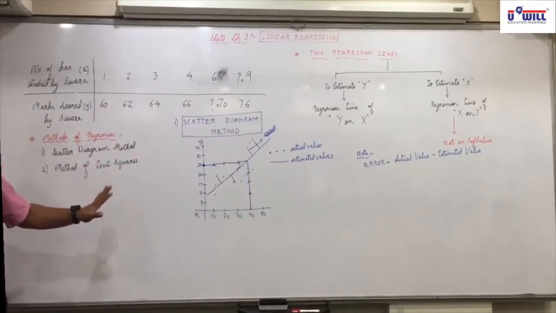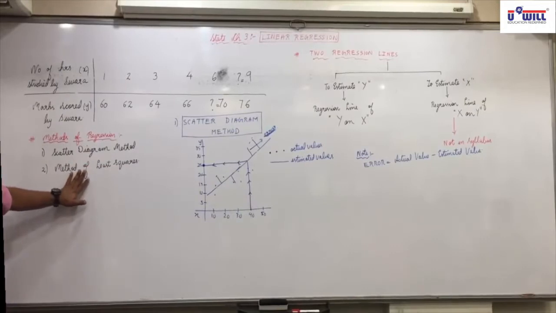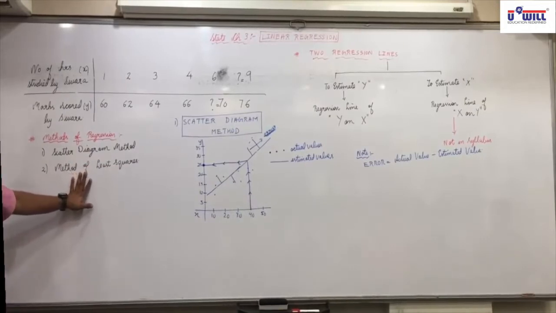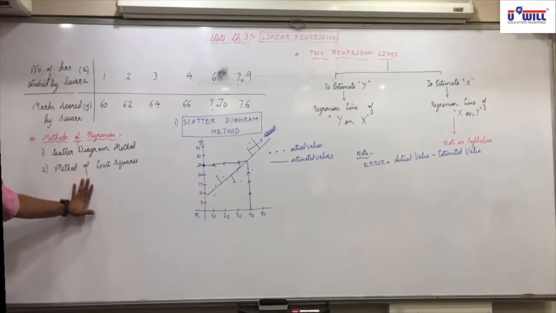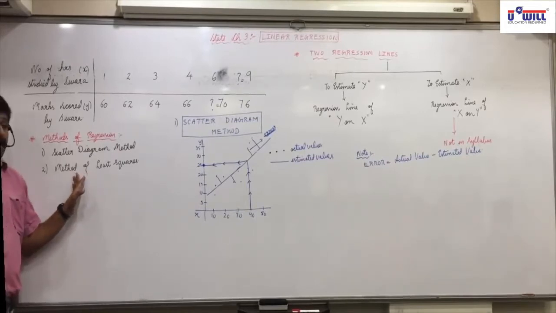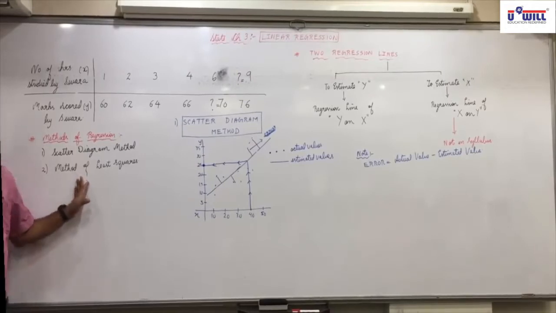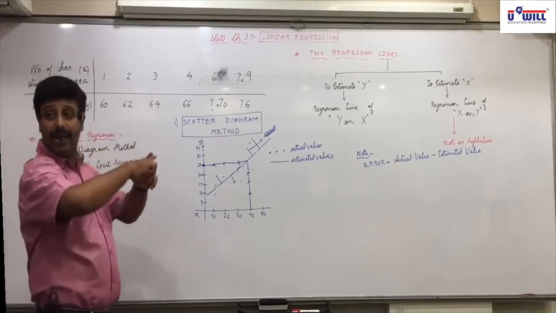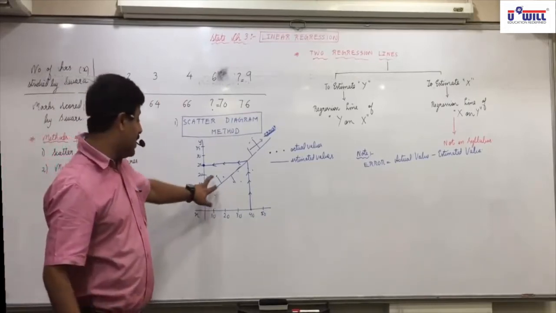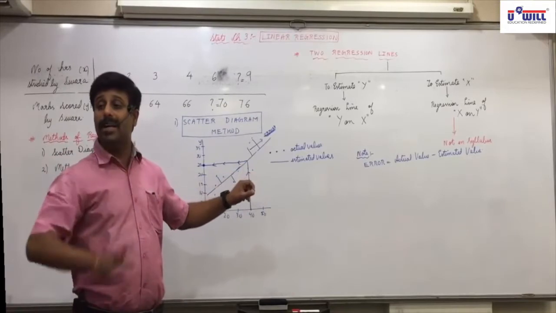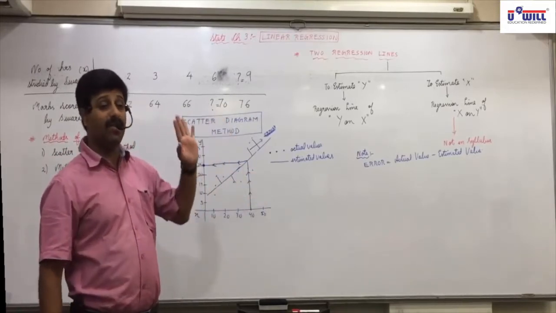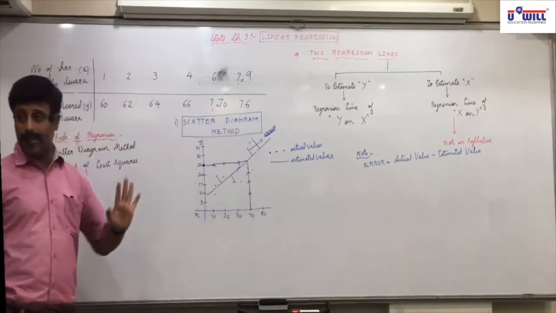And the regression line which we obtain is called the line of best fit. What do you call that regression line? The line of best fit. It means it is the best line of regression possible. If you make a graph of that regression line, you'll find that the error would be minimal in that. Best estimate of y can be obtained.